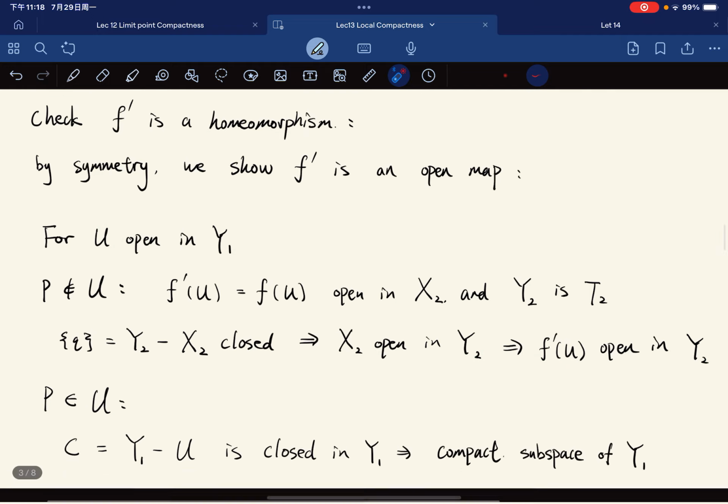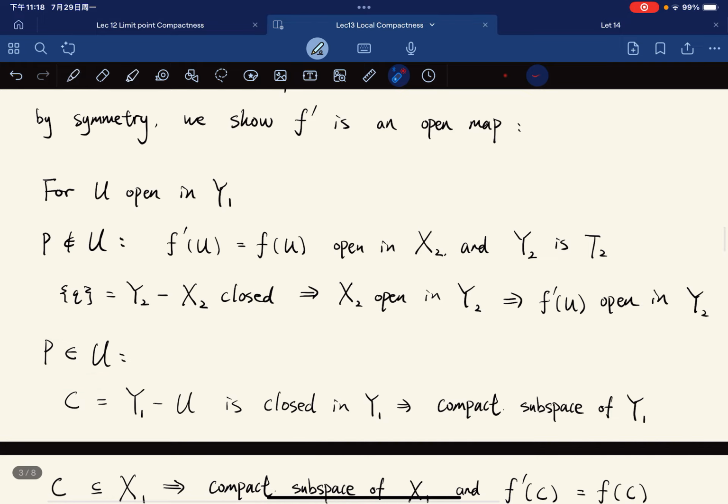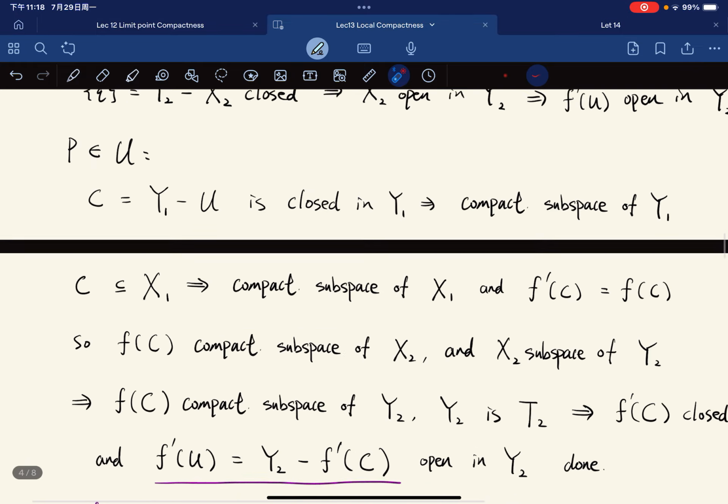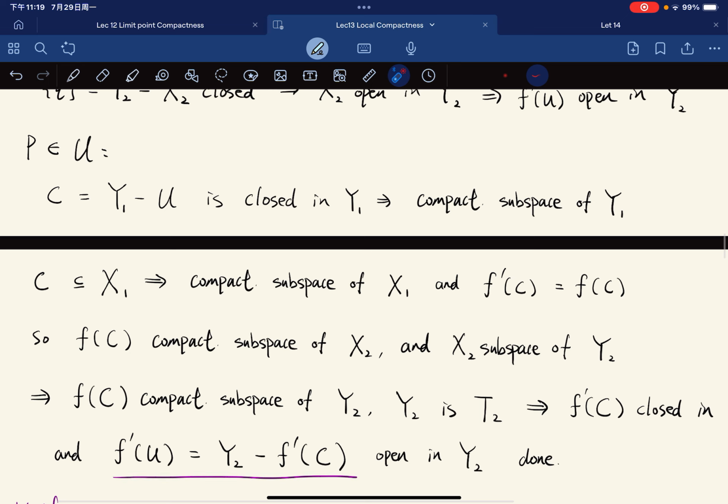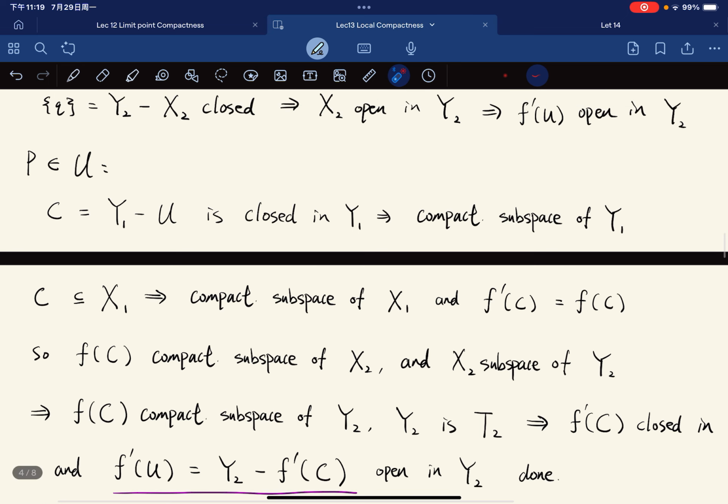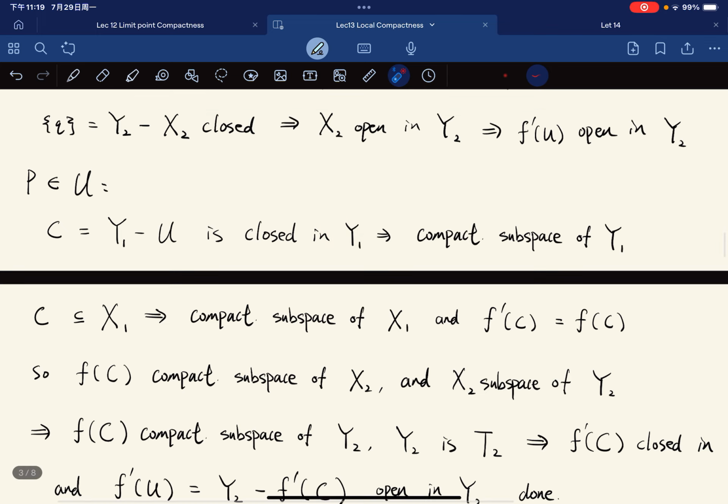Okay, now what if p is in u? If p is in u, we're going to check it. Let's just consider C, which is y1 with u deleted. It is then closed in y1, and it is a compact subspace of y1, because y1 is compact. And C is contained in x1, so it is also a compact subspace of x1.